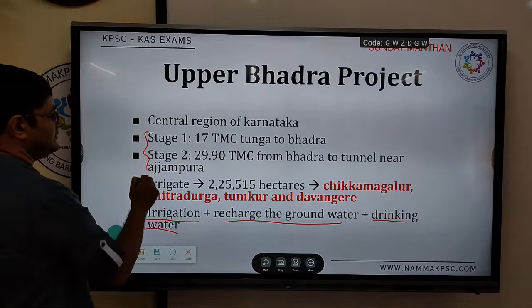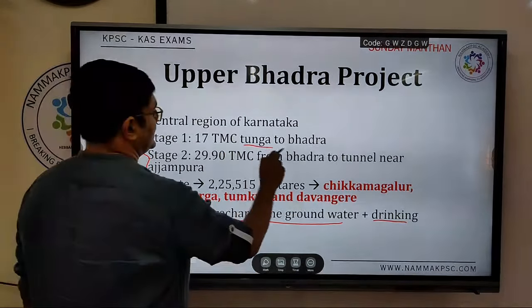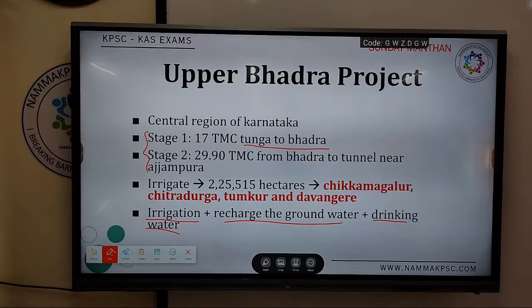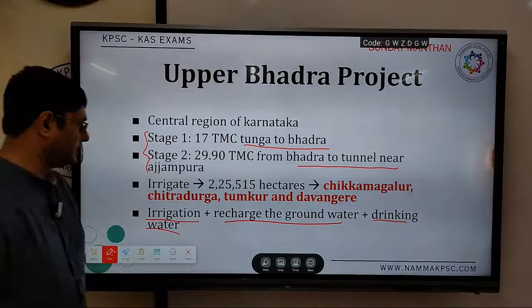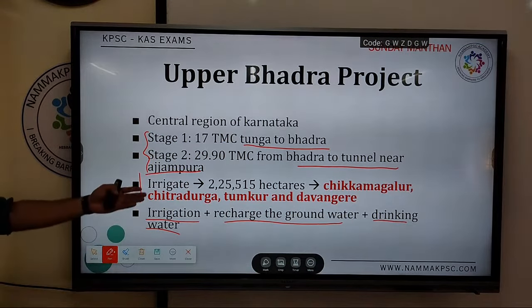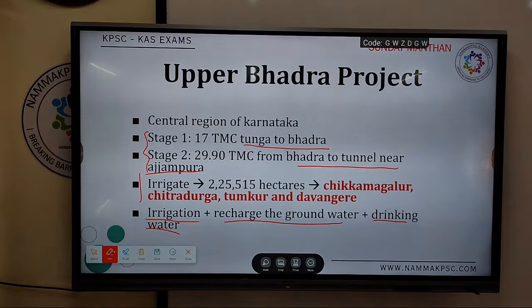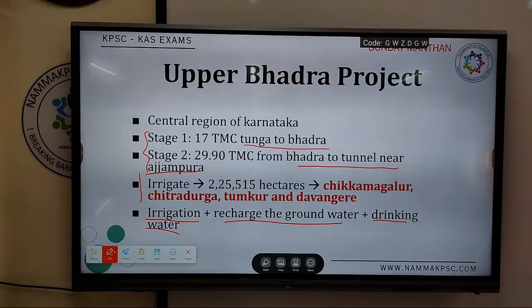This project will be implemented in two stages. Stage 1, where water will be lifted from Tunga to Bhadra, and from there stage 2 will be from Bhadra through a tunnel near Ajjampur, and will provide irrigation to about 2,25,000 hectares of land in Chikmagalur, Chitradurga, Tumkur and Davangere.